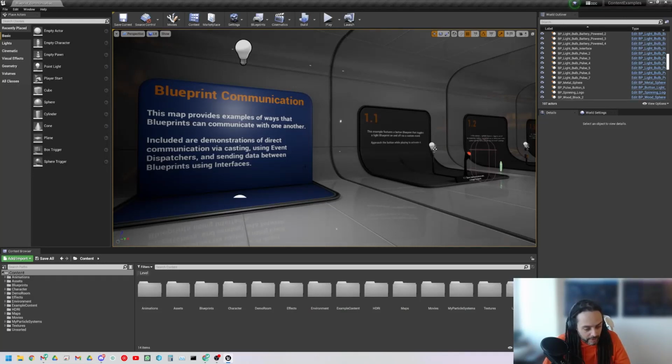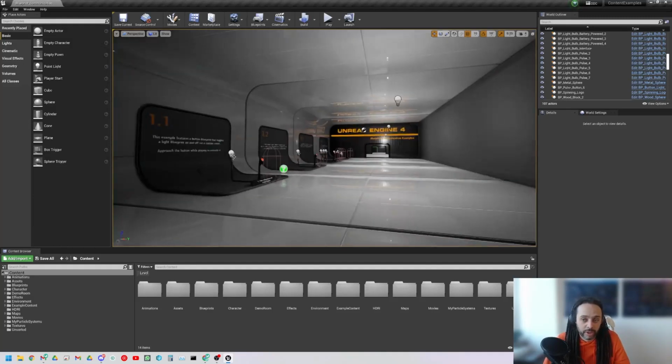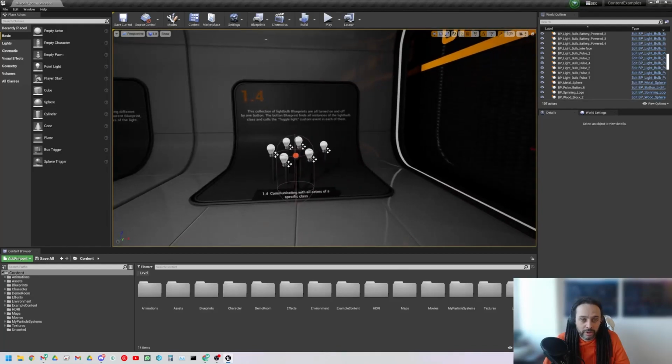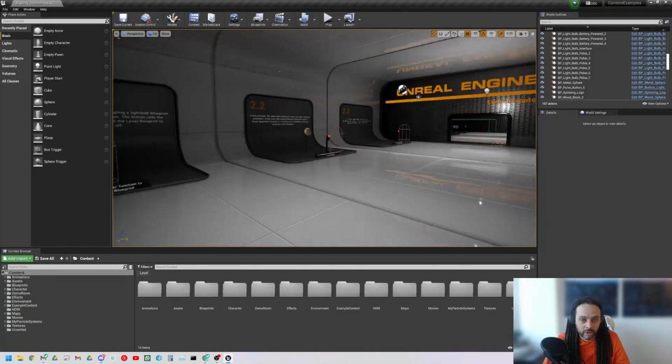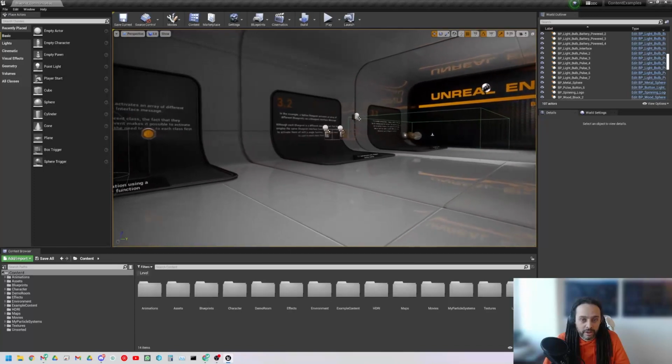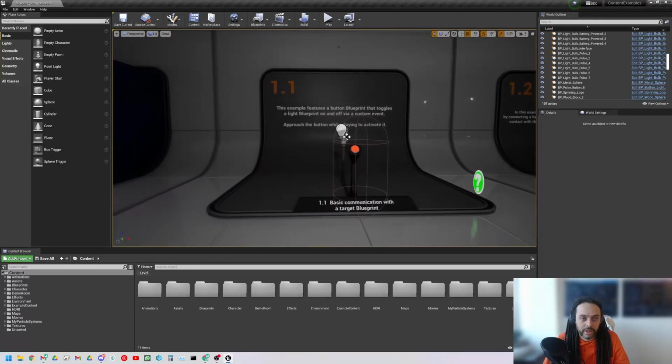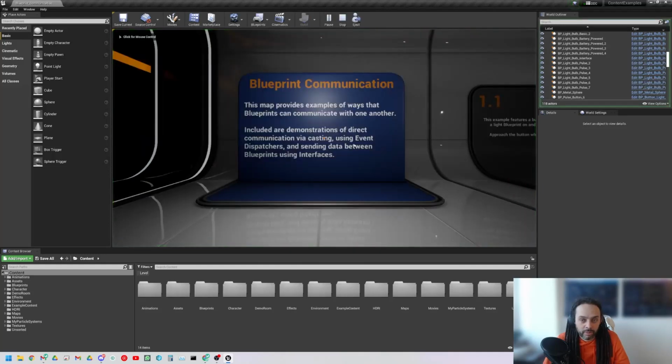Okay, so now we're looking at Blueprint Communications proper. Inside this map is examples of Blueprint Communication. Now we're going to cover these first 4 sets in this session, and then we'll continue on to these other sets in the next session. Okay, so first of all, I'm just going to hit play.